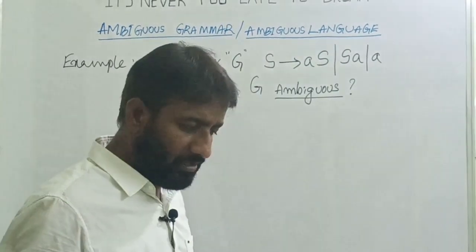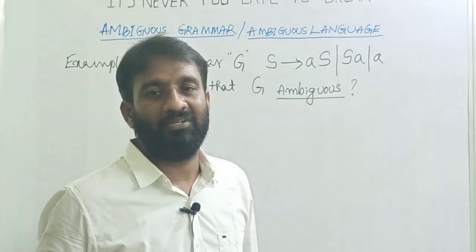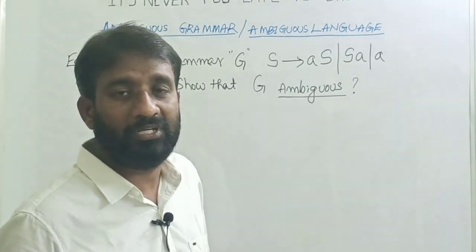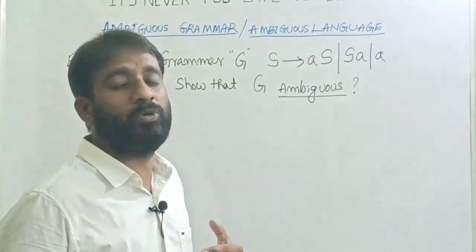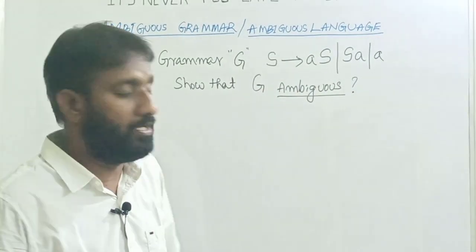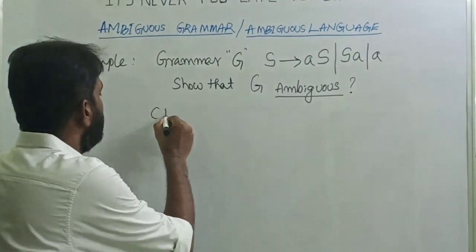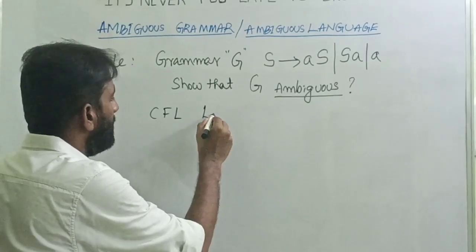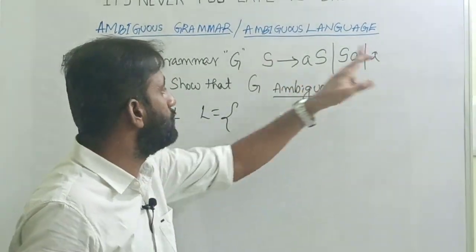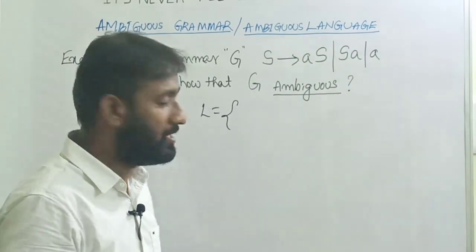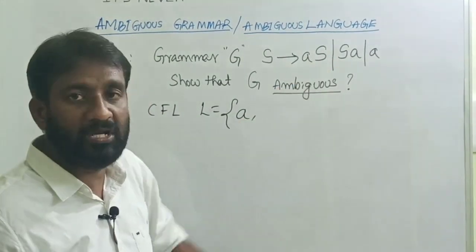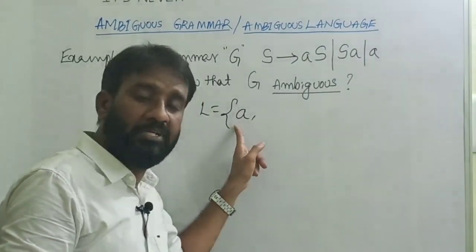How you choose the string is important here. I cannot just take aa or aaa or aaaa and so on. Choosing the string is important. That's why I'm instructing you to first write the language. What is the language generated by this grammar? Now I'm writing the context free language generated by this grammar. Look at the grammar S tends to a. The first string it generates is the terminal a. It is not possible to generate epsilon from this grammar. If we had epsilon, then epsilon would also be generated.